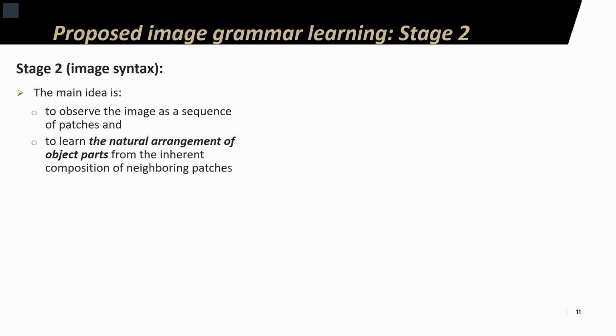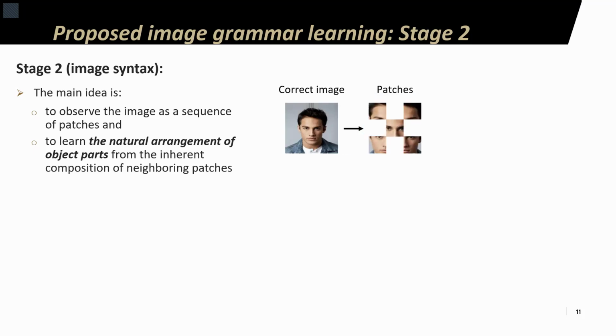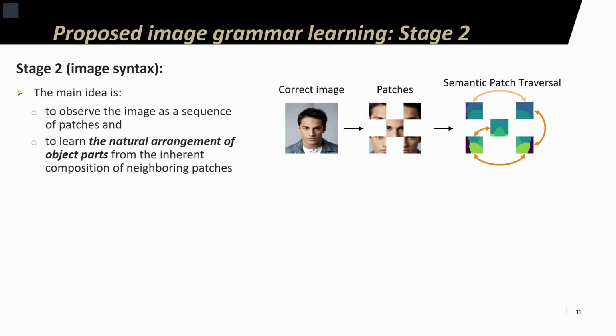Now, the question might be, why do we need semantic features for any patch of the image? This is related to the implementation of stage two, which focused on learning image syntax. Specifically, image syntax was learned by observing the image through a series of independent patches. As shown on the slide here, the high-level idea is to break down the image into patches and make the model learn not only the semantic features within each individual patch, but also how these features of an individual patch can be explained by its neighboring patches.